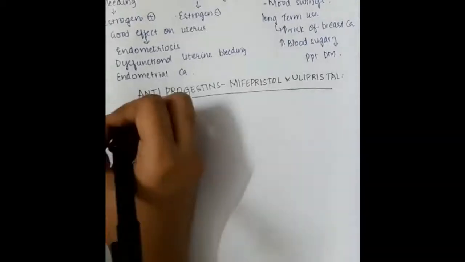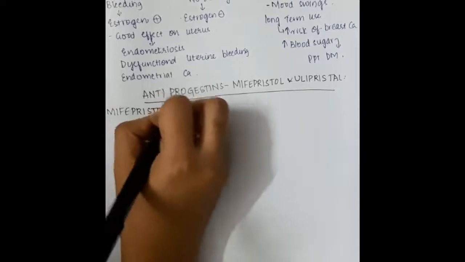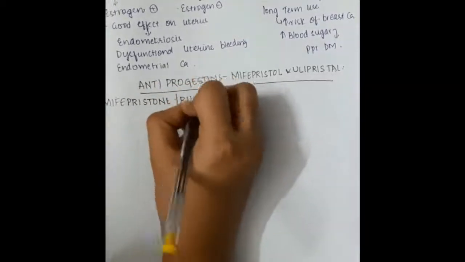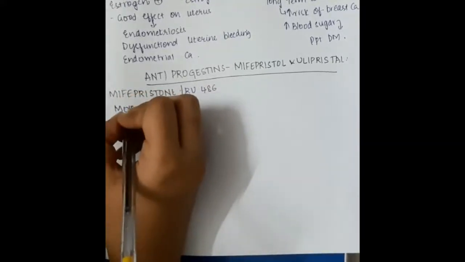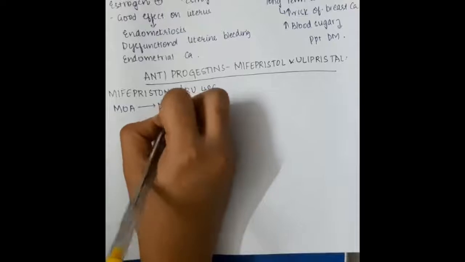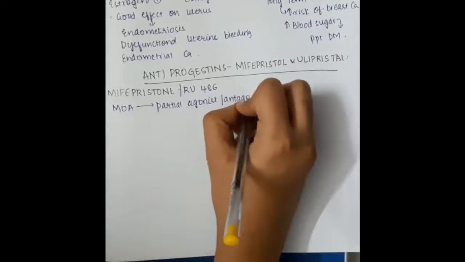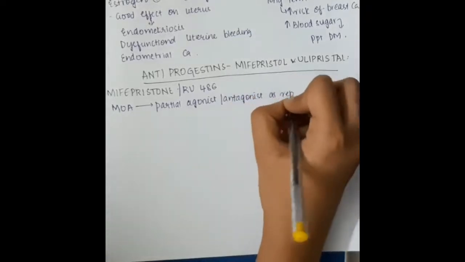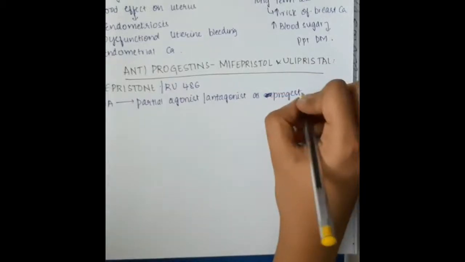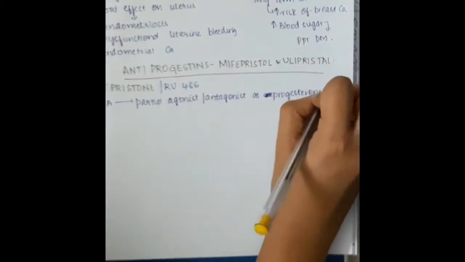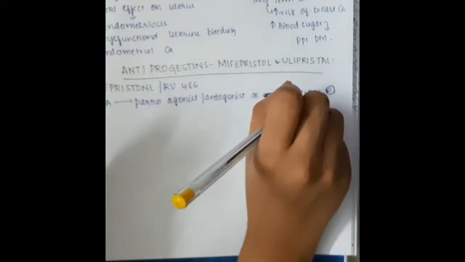Mifepristone, that is one, is also called RU486. Mechanism of action of mifepristone: it acts as a partial agonist or antagonist at progesterone receptors. This action varies based on the stages, that is, in the menstrual cycle we have the follicular stage, luteal stage, and also the menstrual stage.